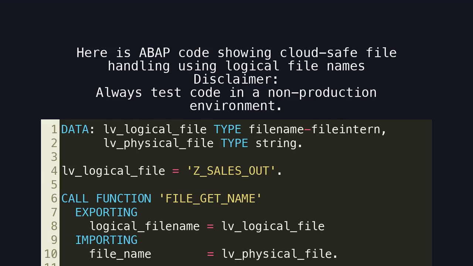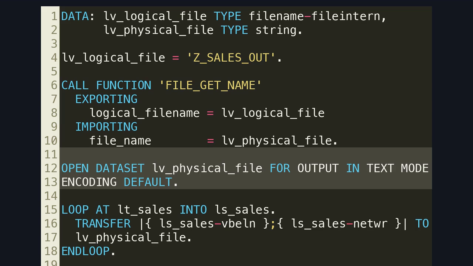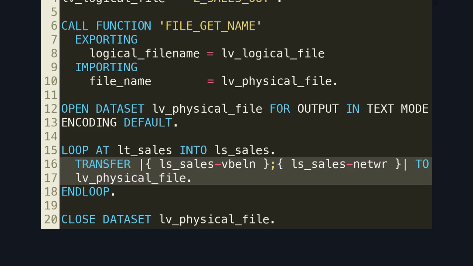Here is ABAP code showing cloud-safe file handling using logical file names. Disclaimer: always test code in a non-production environment. Here is the abstraction layer. Logical file names decouple code from physical paths, allowing environment-specific configuration. This code snippet still writes a file, but now respects system configuration and security boundaries. The business logic remains unchanged, but the interface is now deployable across DEV, QA, and prod consistently.